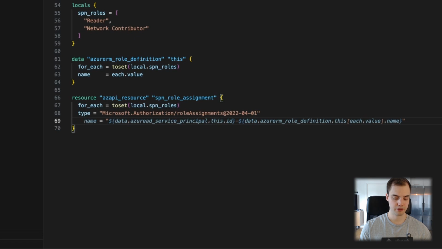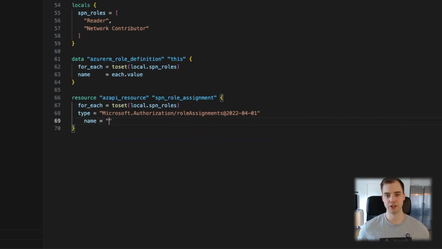A little bit of a weird thing with role assignment when it comes to Azure Bicep, and obviously also for AzAPI, is that we have to give it a name. In AzureRM, you wouldn't have a name property, but here you do. And it just has to be something that is unique for this role assignment. So let's say you made 3 role assignments. All 3 of them would have to have a unique GUID.